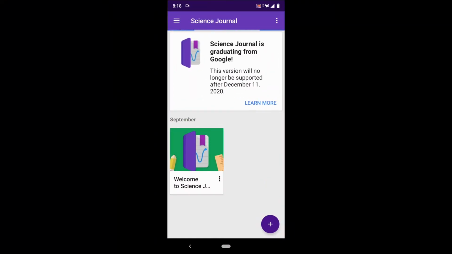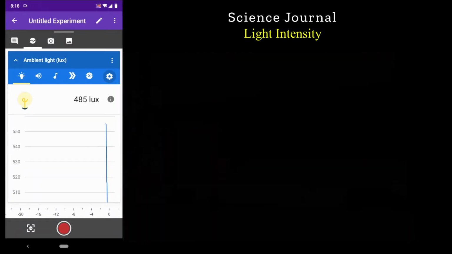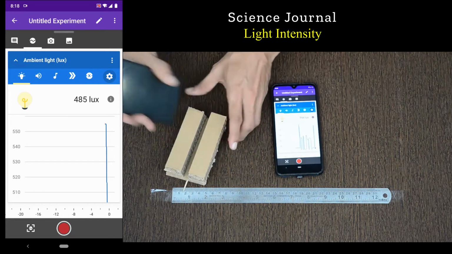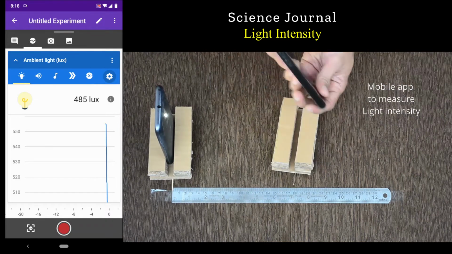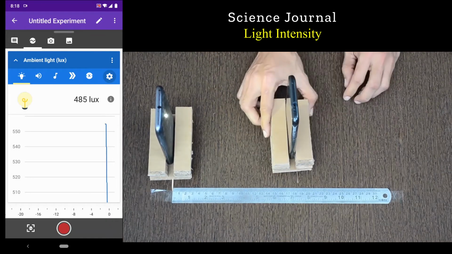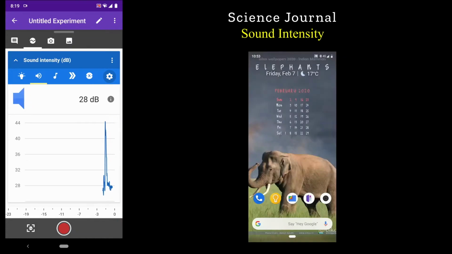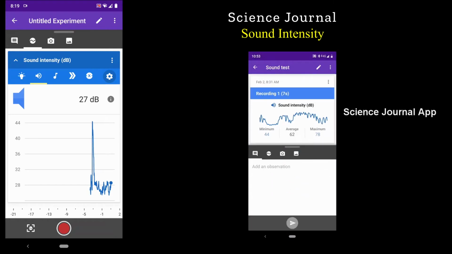Science Journal is the free digital science notebook brought to you by Google. You can keep your notes, photos, and observations all in one convenient place while performing science activities. Measuring light intensity, recording sound levels, frequency measurement, accelerometer, and magnetic compass are some of the features which we can use.